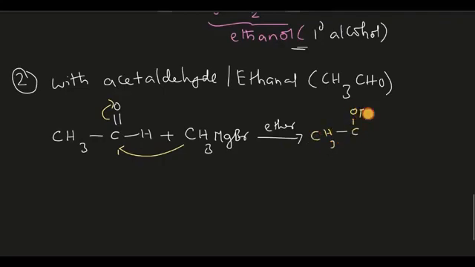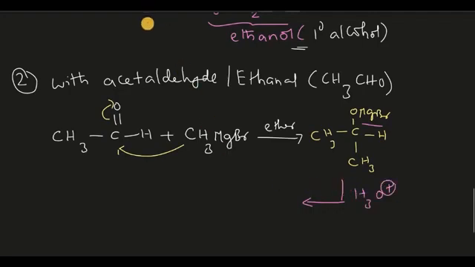The product is CH3, here OMgBr, here CH3 will be there, here hydrogen. This OMgBr can be easily replaced with OH when you do acid hydrolysis.